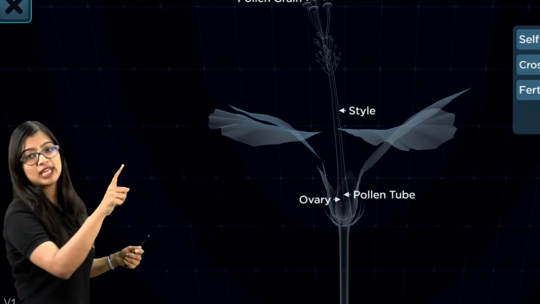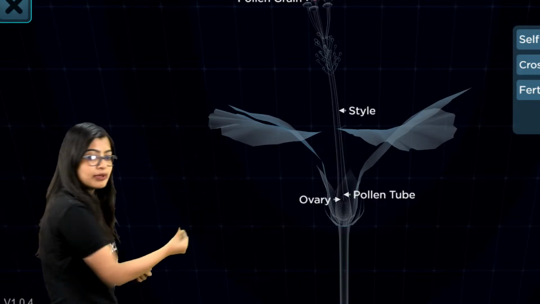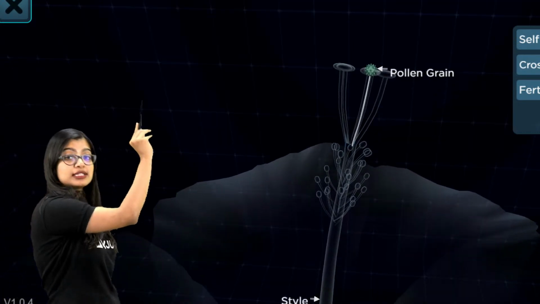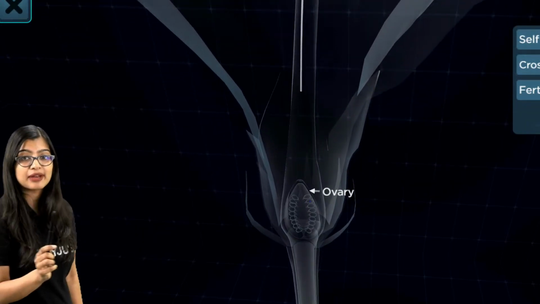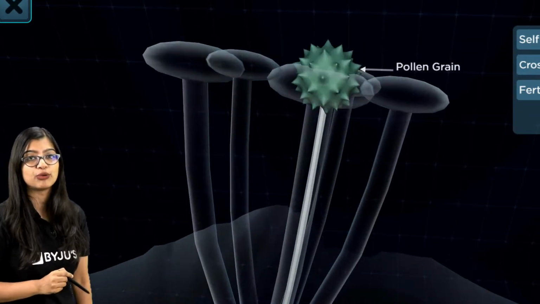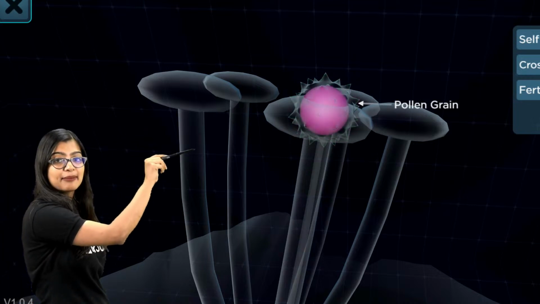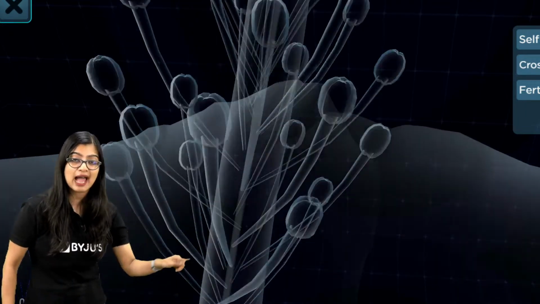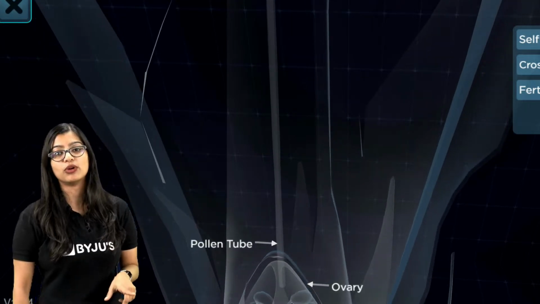So from the stigma, a pollen tube will form down. And we see that this pollen tube will descend from the stigma all the way through the style. It will reach where? It will reach the ovule, right? Through the ovary, it is going to reach the ovule. And your pollen tube is germinating to carry your male gametes, as you observe, right? You're able to see male gametes go along the pollen tube and they reach the ovule, right?